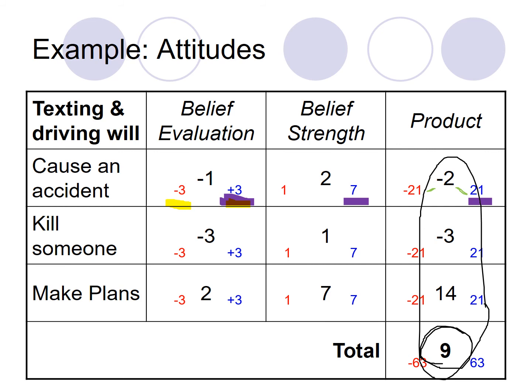And if you add up all those 21s, you end up with 63. So I have a possible score of -63 or +63. This person has a 9, which means more likely to text and drive than not. But you know, the number could be worse. It could be a 40. So there is low support for them texting and driving just based on the outcomes of the behavior.